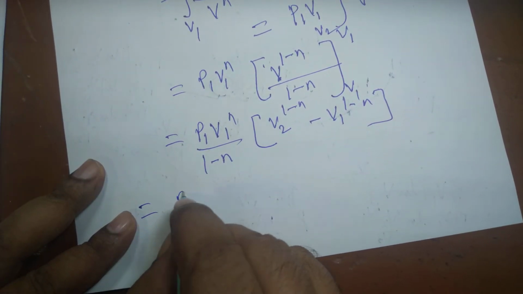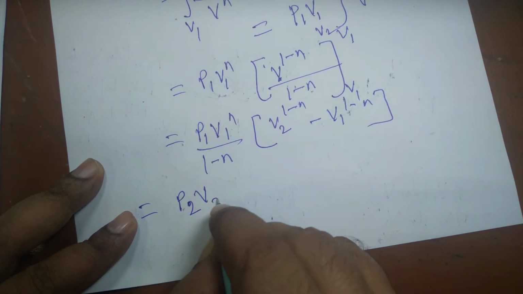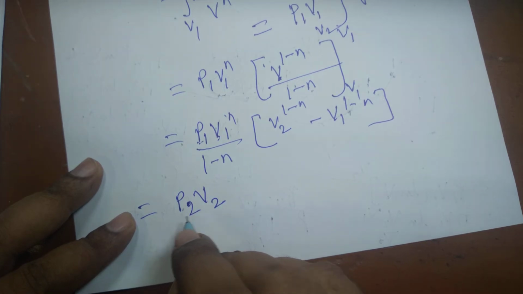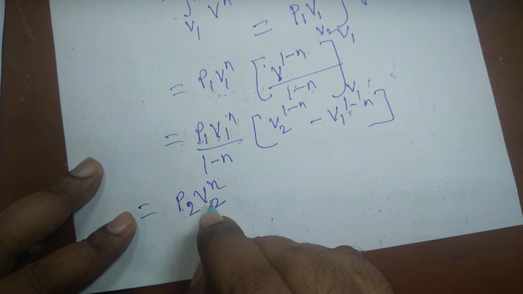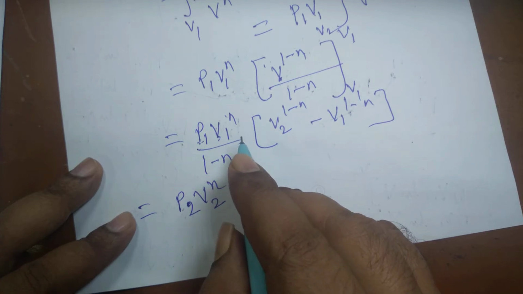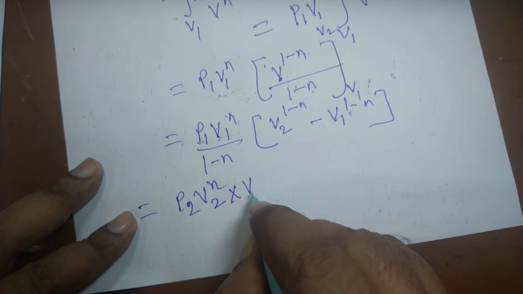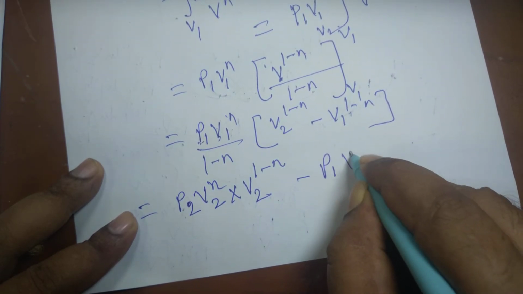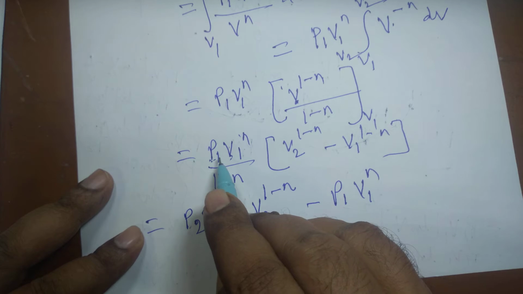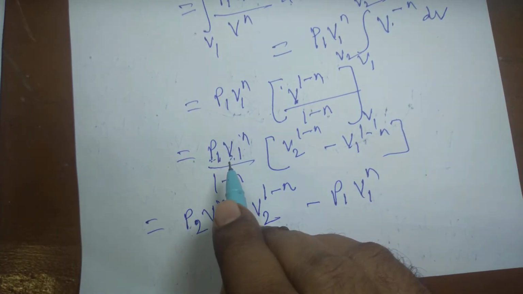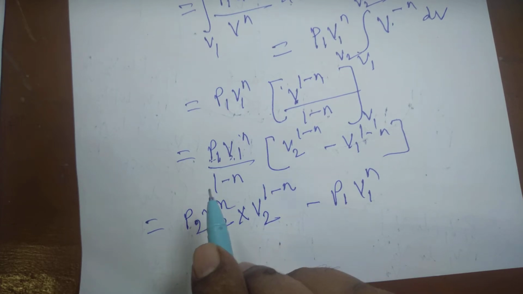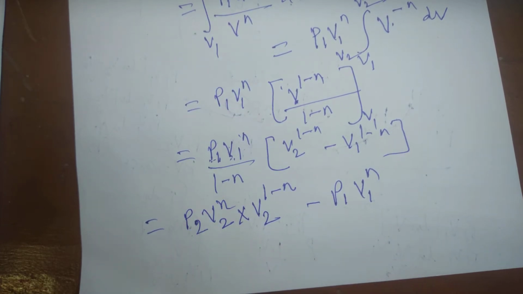This is equal to P2 V2 to the power n, because you see P1 V1 to the power n is also equal to P2 V2 to the power n. So I can write P2 V2 to the power n in place of P1 V1 to the power n. So P2 V2 to the power n, V2 multiplied by 1 minus n, minus P1 V1 to the power n. I can write either P1 into V1 to the power n or P2 into V2 to the power n, because both are the same, because the equation is PV to the power n equal to constant.